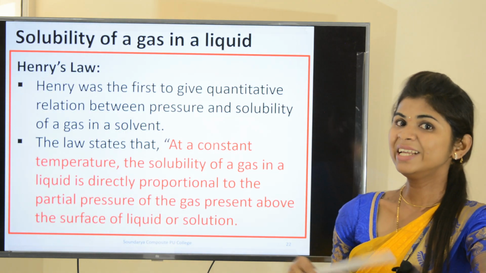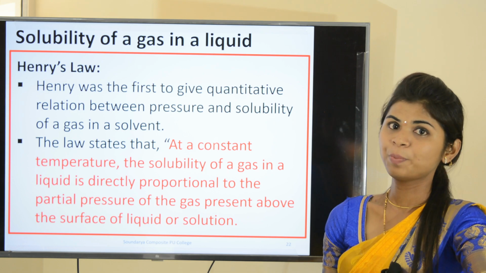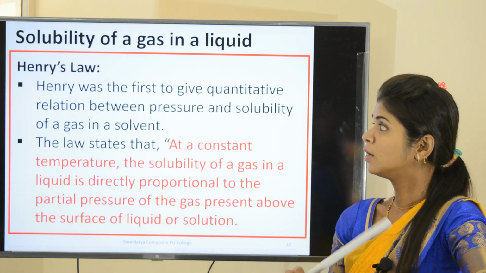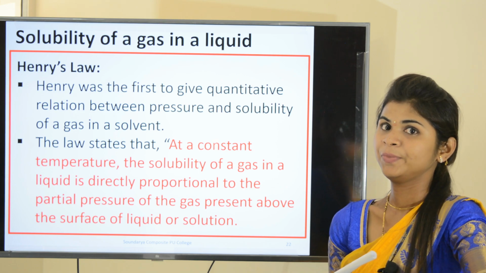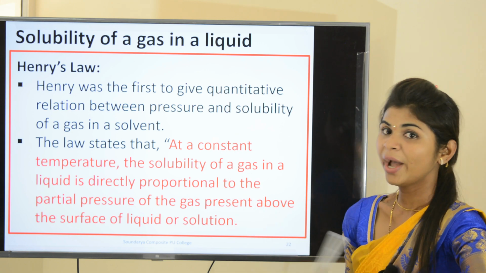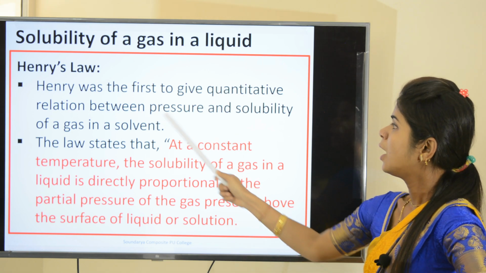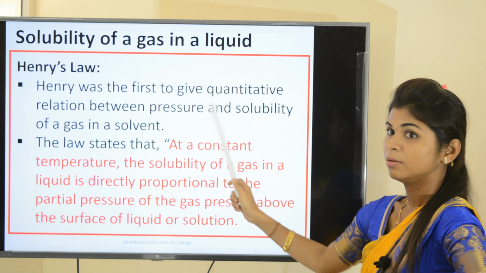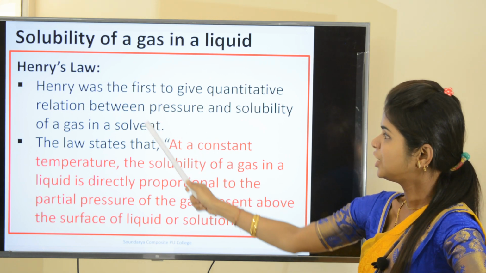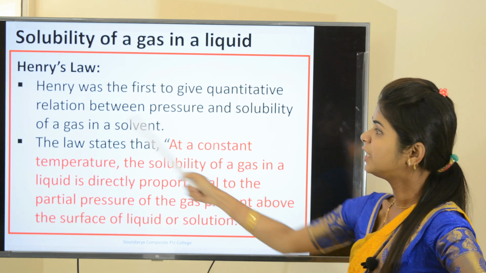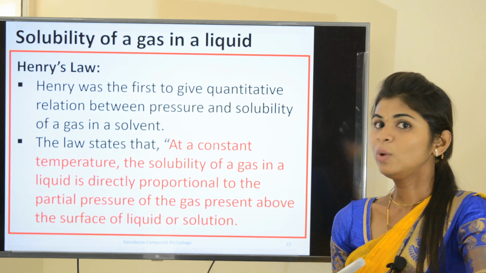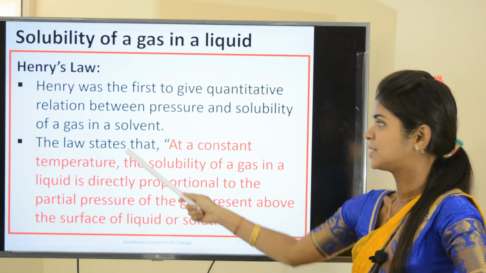Now, when we discuss the effect of pressure, a very important law, Henry's law, we have to explain. Henry was the first to give a quantitative relation between pressure and solubility. He gave a relation between pressure and the solubility of a gas in a solvent. Now let us see what this law states.